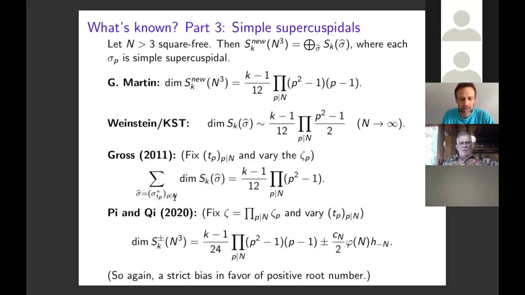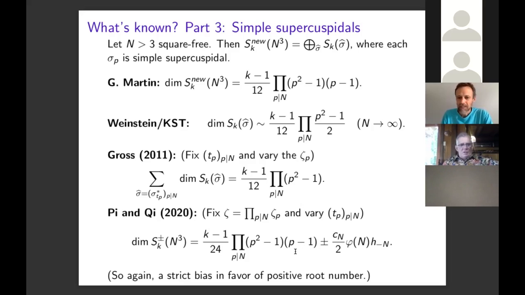corresponding to the global root number, we would expect the dimension to be the full dimension of the space of new forms divided by 2. And so that explains the main term that they get in their formula for the dimension of the spaces with constant global root number. But then they have an error term, which again involves the class number of Q adjoining the square root of -n.